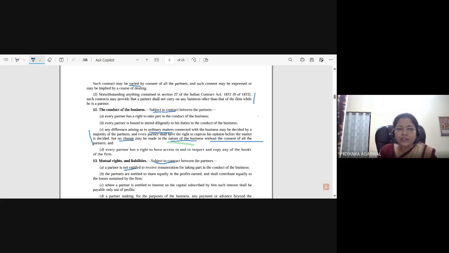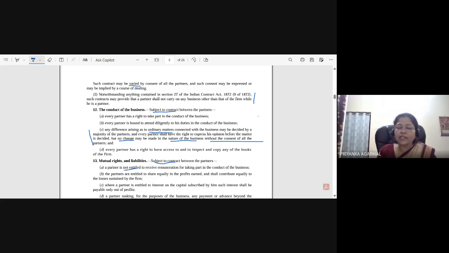In case of ordinary matters, any difference arising must be decided by the majority of the partners, and it is not necessary that it be all the partners. For example, instead of buying from ABC Limited, let's buy from XYZ Limited, all the stocks or purchasing materials, or in the same example, the trading of diamonds.